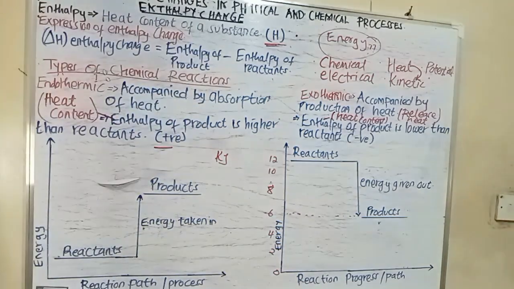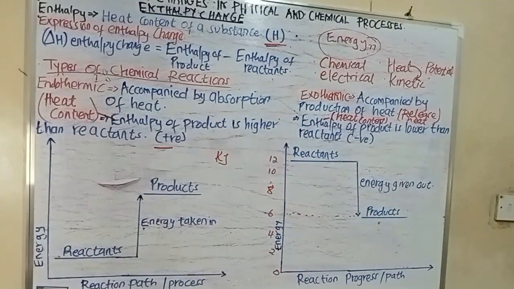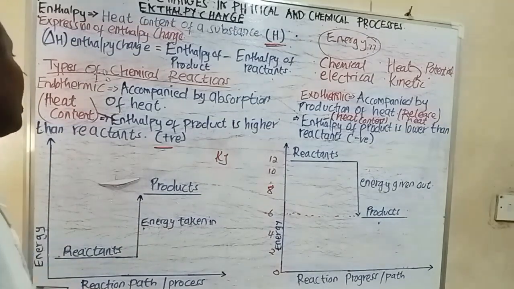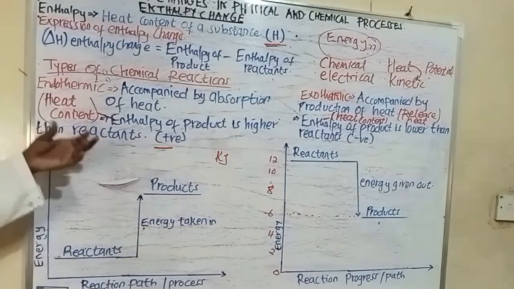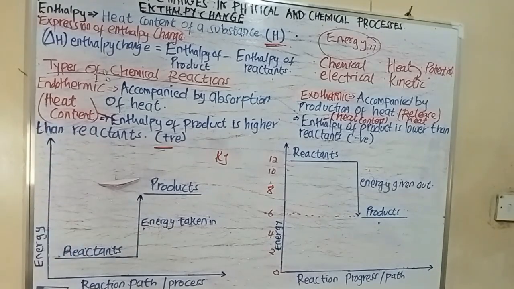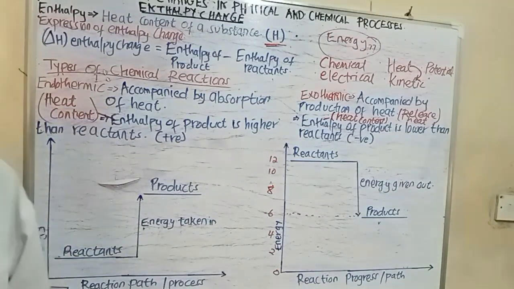Now those are the two types of reactions. Now when you're told to represent it mathematically, when you're told to calculate the enthalpy change of an endothermic reaction, what are you going to say? So I'm going to write up here.